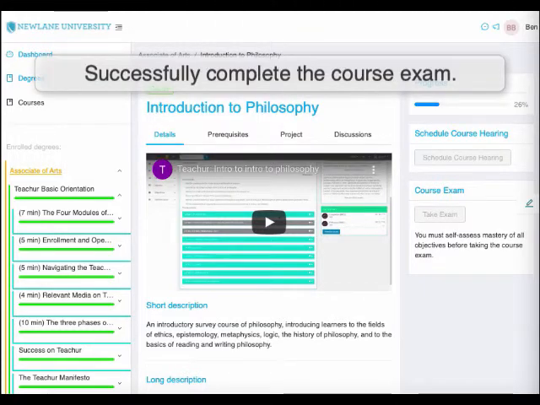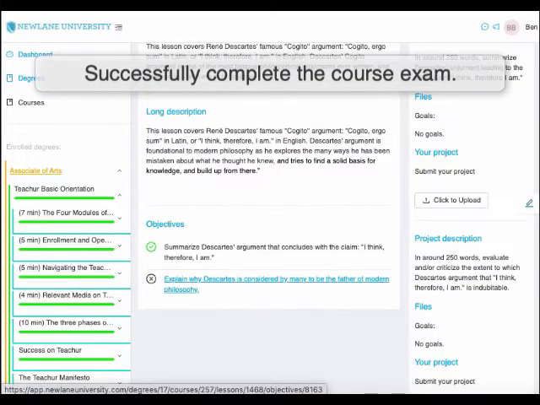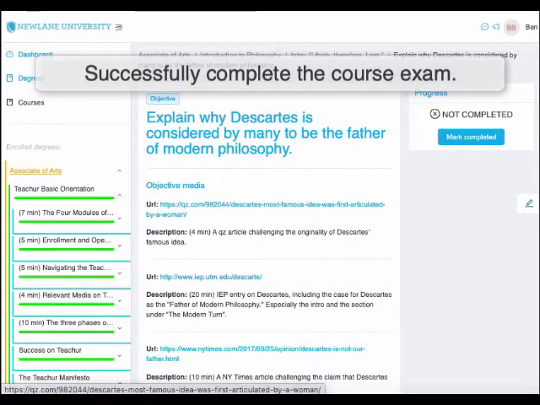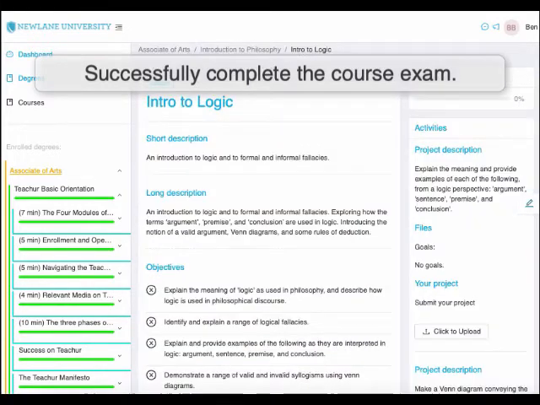First, successfully complete the course exam. To successfully complete the course exam, you'll first need to self-assess mastery of all the course objectives. You can do this within each objective by clicking on Mark Complete. You can also do this from the lesson page by clicking on the X button for any objective that you have mastered. Again, this is just a self-assessment, so you're the judge. It will be as meaningful to you as you make it. When you indicate self-assess mastery, the button turns into a check mark.